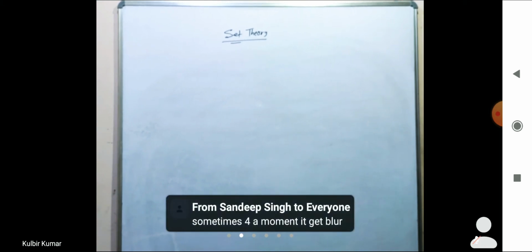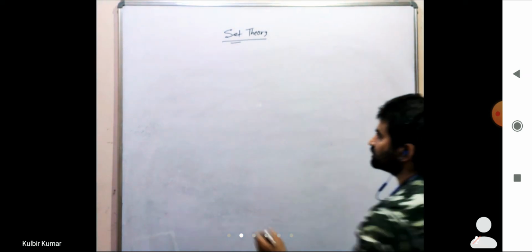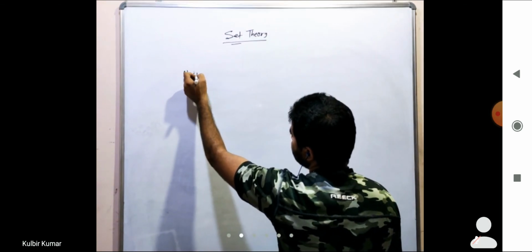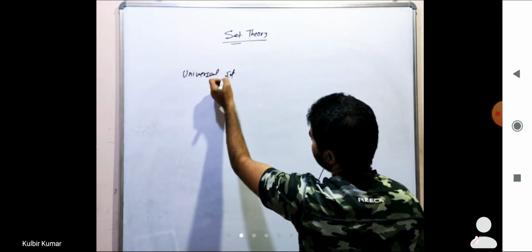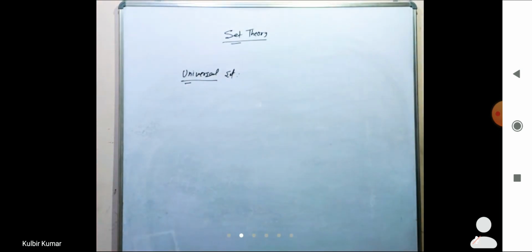Okay, after power set, next is the universal set. So what is a universal set? It is a set of all objects under discussion, right? So let me say it is a set of students.